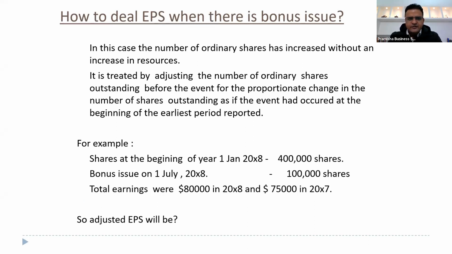And this is an example of the bonus issue. In this case, the number of ordinary shares increased without an increase in resources, treated by adjusting the number of shares outstanding before the end of the period. The proportionate change in number of shares outstanding is calculated as if the event had occurred at the beginning of the earliest period reported. Now, what will we assume? Life seems simple now. Bonus issue of 100,000, shares outstanding were 400,000. So we'll assume that this 100,000 has taken place at the beginning of the previous year. So EPS calculation will be on 80,000 divided by 500,000, 75,000 divided by 500,000. This is how we deal with bonus issue.